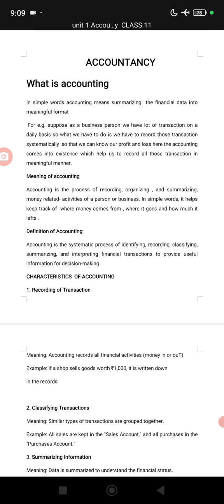So accounting mainly helps us to take decisions wisely with informative and qualitative data.